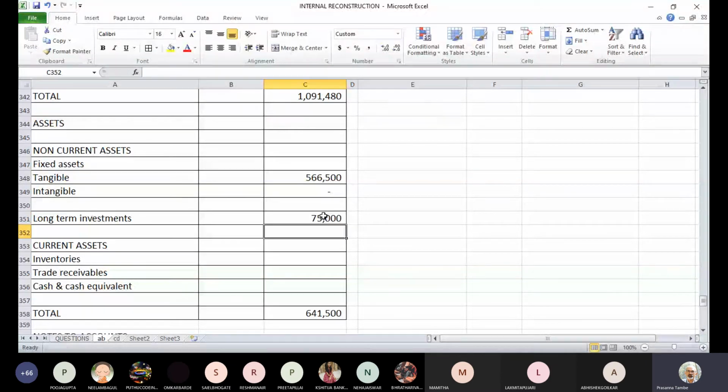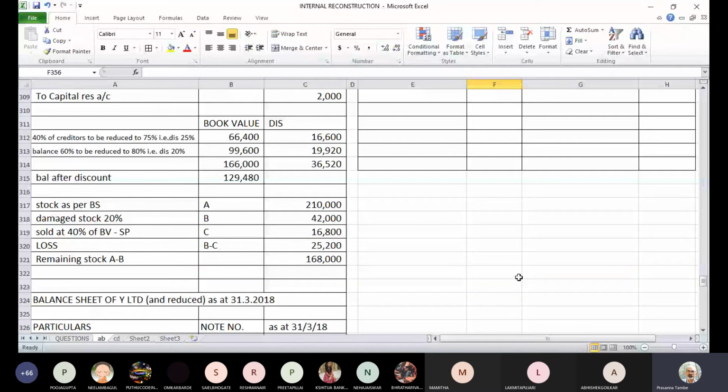Now inventories, we have already calculated it here. Our total inventory was 2,10,000. Out of that, damaged stock was 42,000, and it was sold and adjusted. And we have calculated what is the remaining stock after that. That is 1,68,000. We already have the working for that. So we can directly take this stock into the balance sheet, 1,68,000.